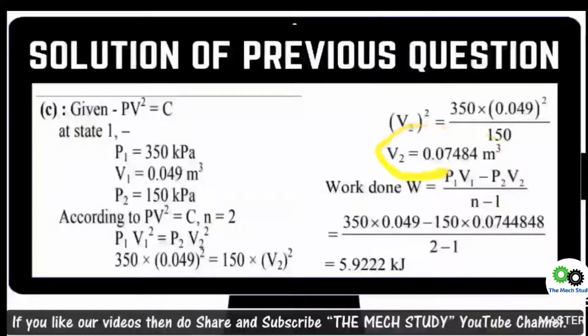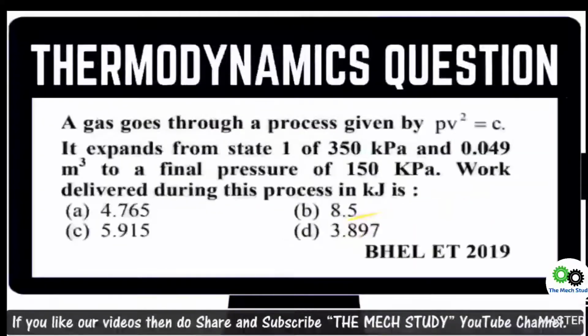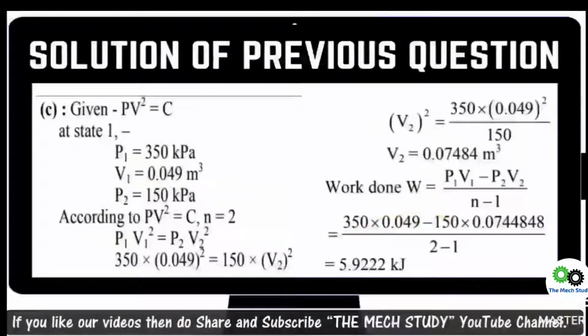And if you get the final volume, then for the polytropic process you need to remember that the work done is equal to (P1 V1 minus P2 V2) divided by (n minus 1), because you should already be aware of basic things before attempting this type of question. If you put in all the data, because they have given initial pressure, final pressure, initial volume, you are left with only V2. So once you calculate V2, you will put it in the final equation and get the final answer.